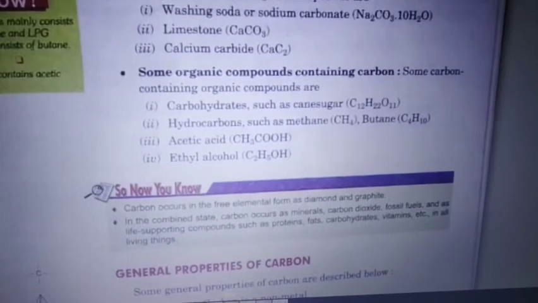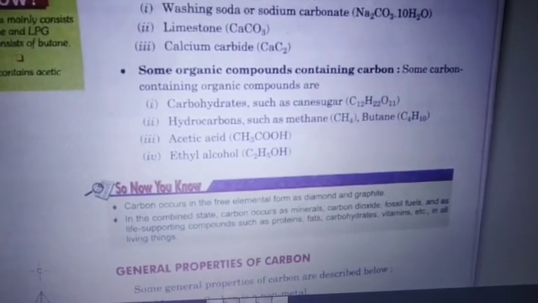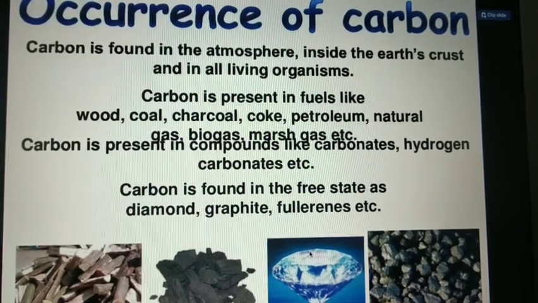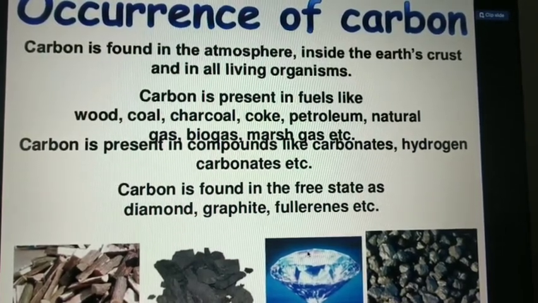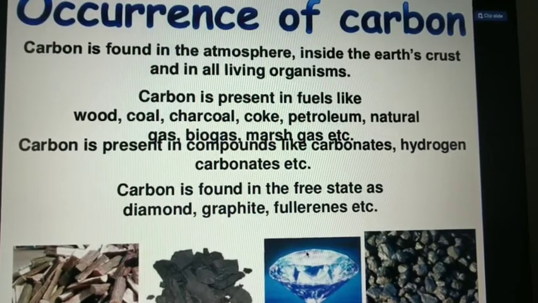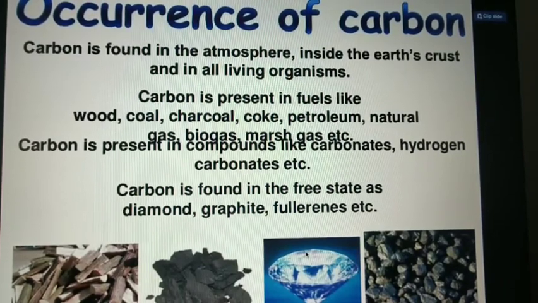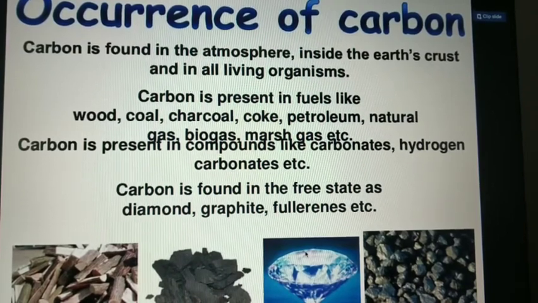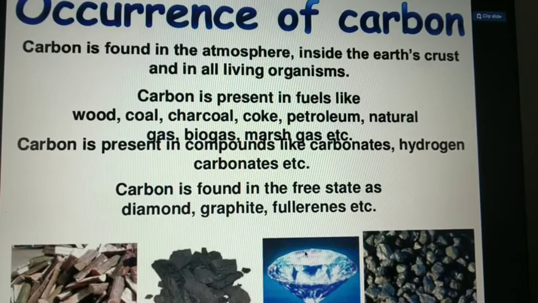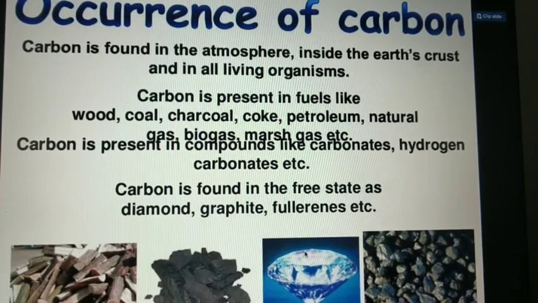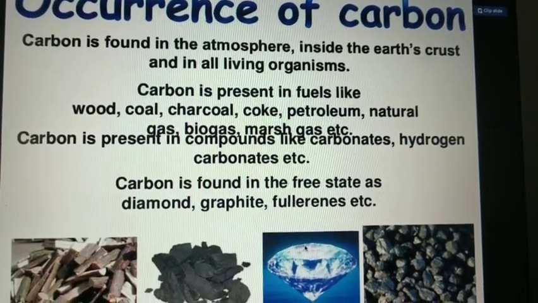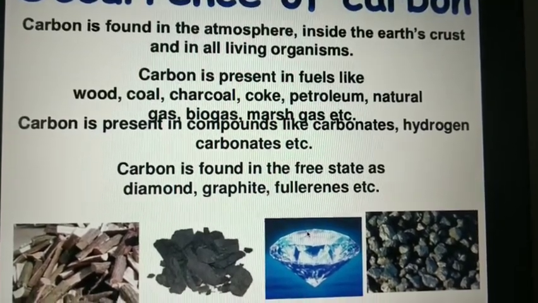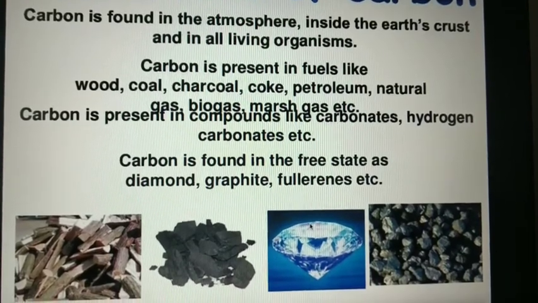In all living things. So this is all about the occurrence of carbon. Now you know that this carbon is found in the atmosphere, inside the earth's crust, and in all living organisms. Carbon is present in fuels like wood, coal, charcoal, coke, petroleum, natural gas, biogas, etc. Carbon is present in compounds like carbonates, hydrocarbons or hydrogen carbonates, etc. Carbon is found in the free state as diamond, graphite, fullerenes, etc.